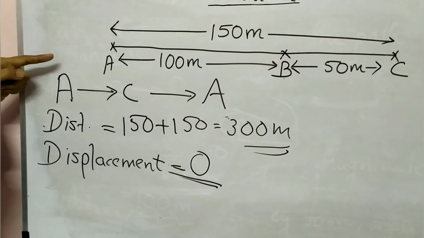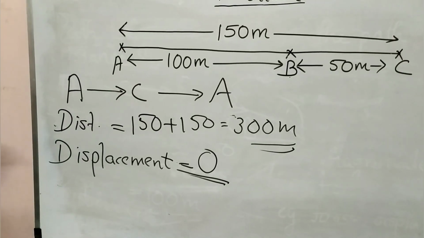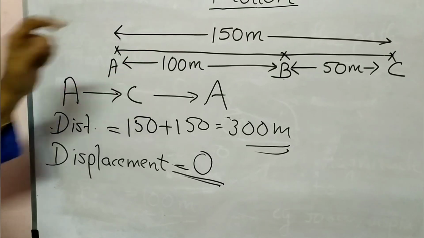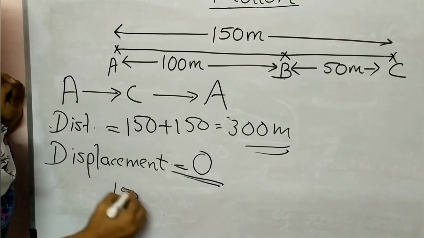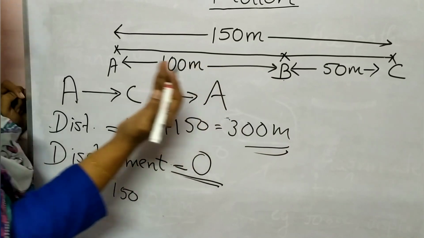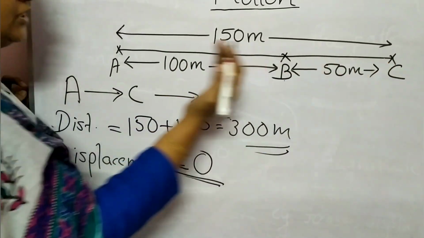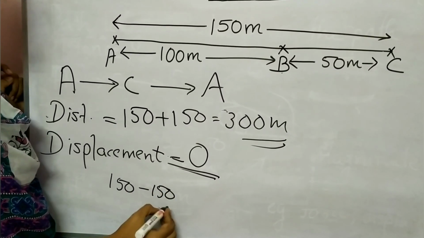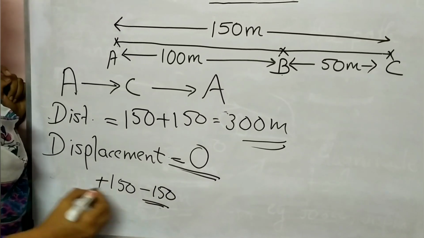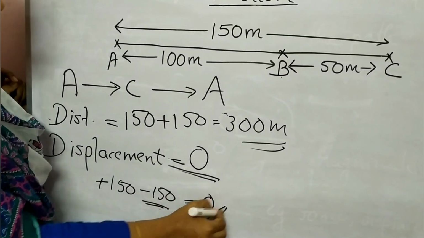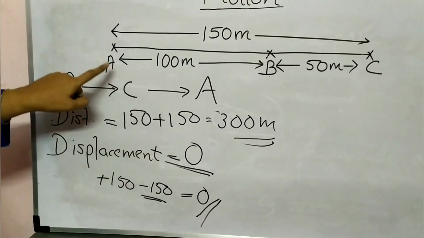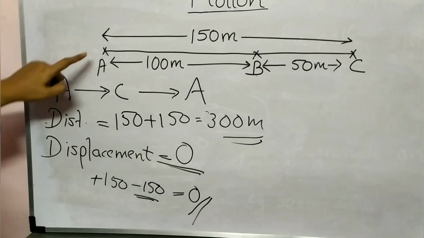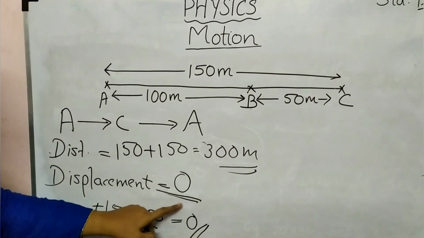One more thing I can say here. From A to C, displacement, you know that is a vector quantity, so we can specify the direction. From A to C we can take that as plus 150, and again the direction is changing, coming from C to A. So here the direction is changing, then that will be minus 150 and the first one plus 150. Here also you will get 0. For you this is enough. If the initial and final positions are coinciding or both are the same, then you can say the displacement is 0.